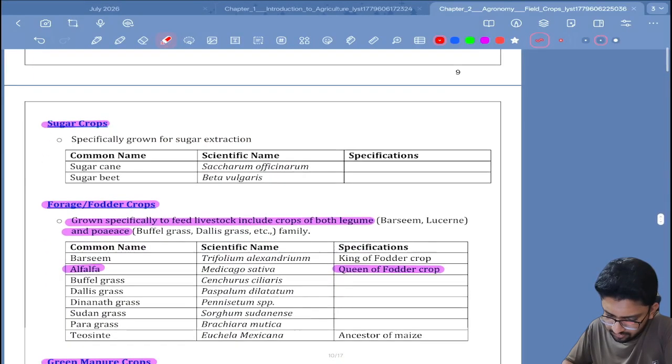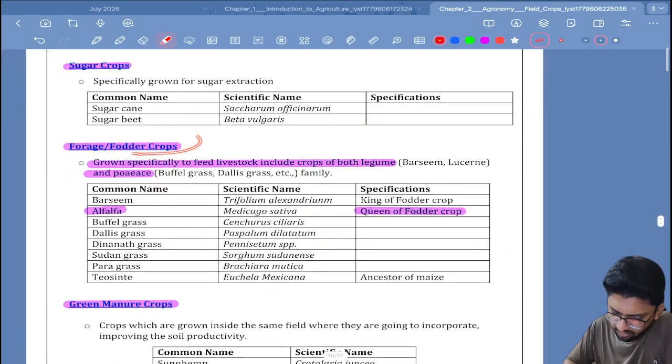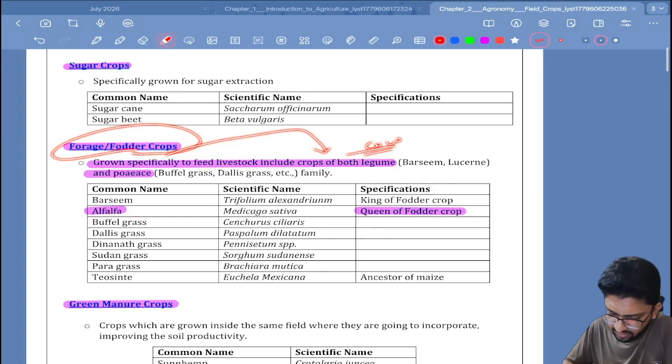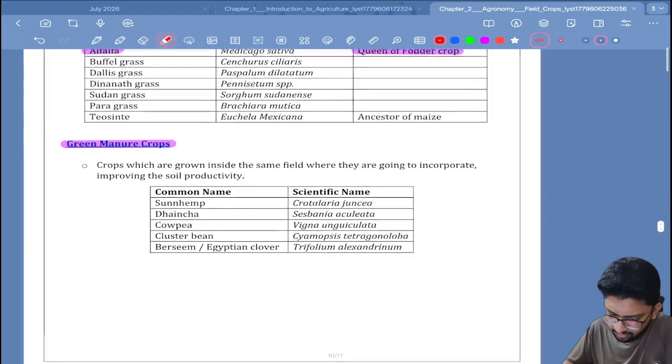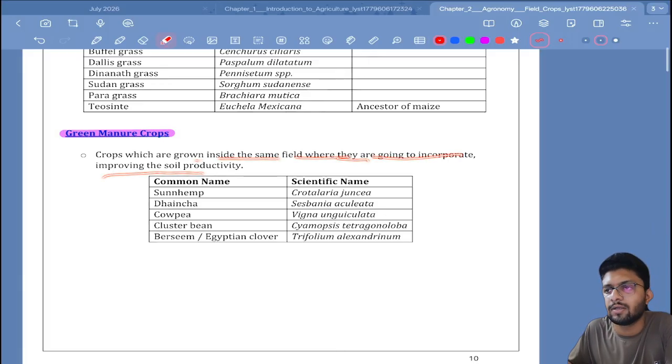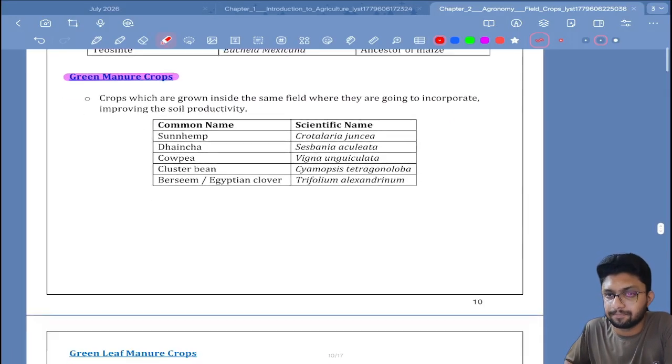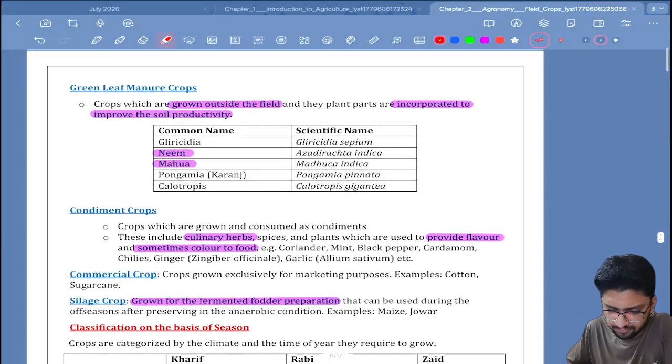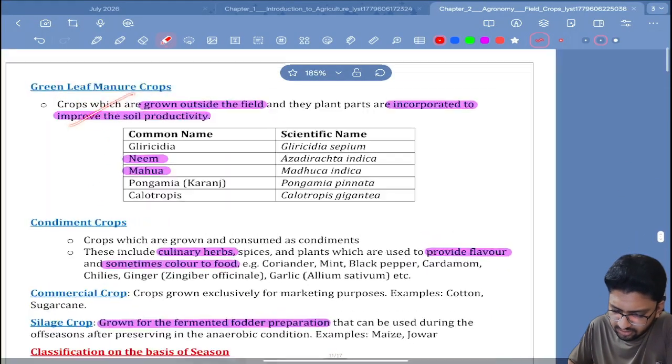Sugar crops, forage fodder crops. These are the crops which are fed to your cow, buffalo, etc. Alfalfa is known as queen of fodder crop. Green manure crops are grown inside the same field where they are going to be incorporated, improving soil productivity. Okay, these are supportive crops. Green leaf manure are also the same.